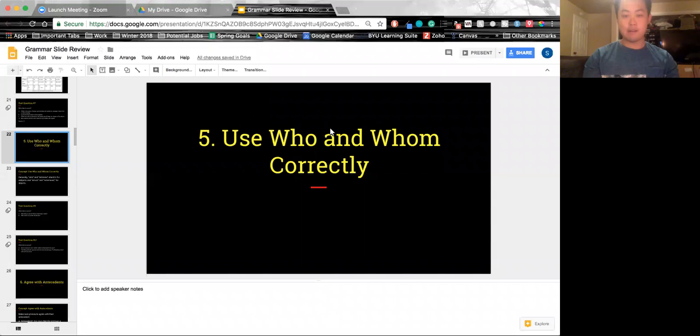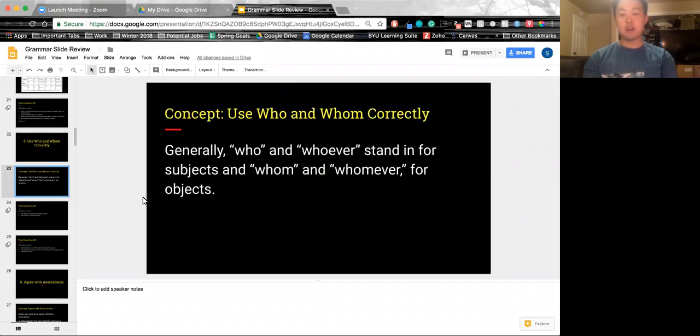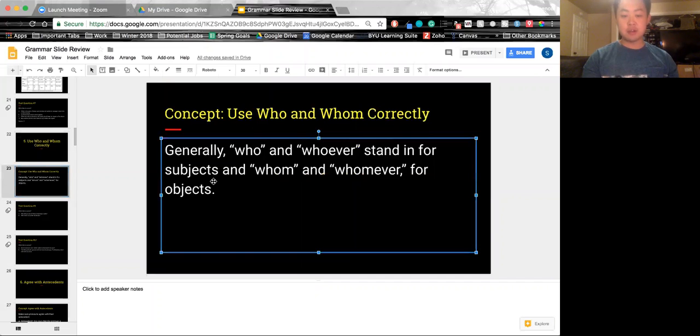Okay, the next one is kind of hard. Who versus whom? I'm going to teach you all a trick to remember which one should be used where. The word who or whoever should stand in the subject form, and whom and whomever can stand in the object form. So a good way to remember this is if it can be replaced with he, it should be a subject form, or who.